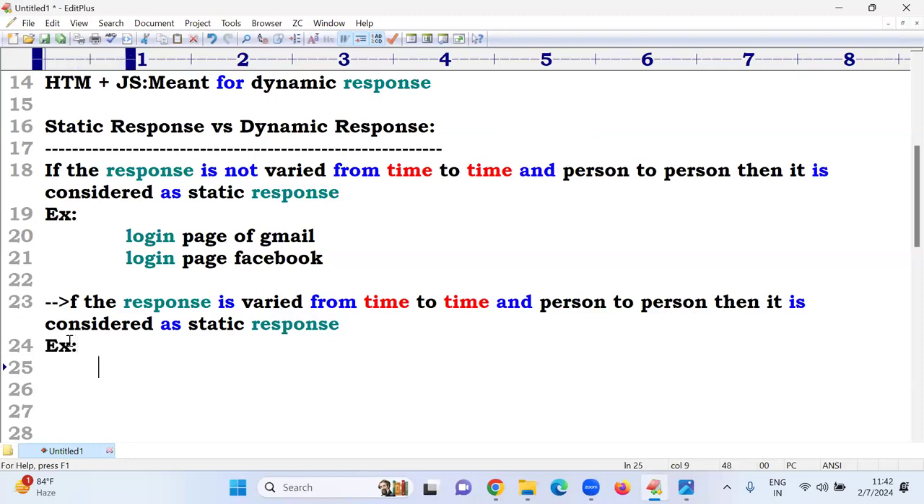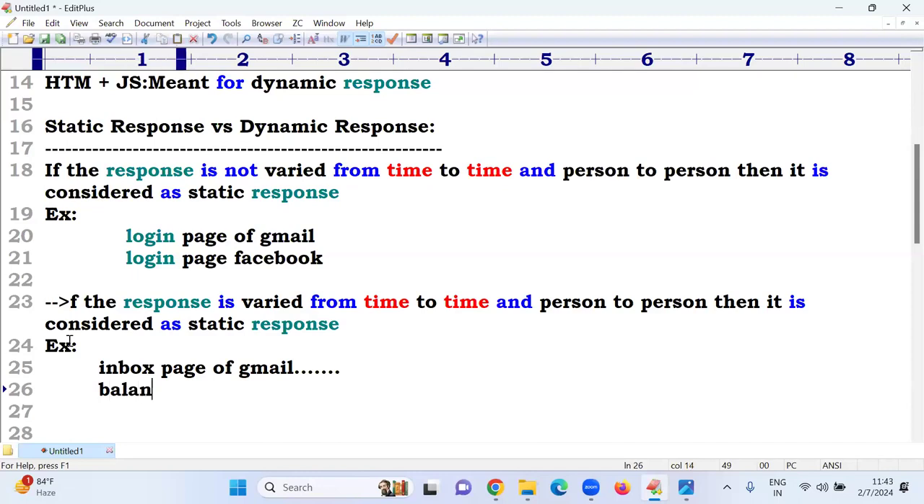Best example, sir: the inbox page of Gmail. If I open my Gmail, my inbox page is different. His inbox page is different. Your inbox page is different. So the response changes from person to person and time to time.